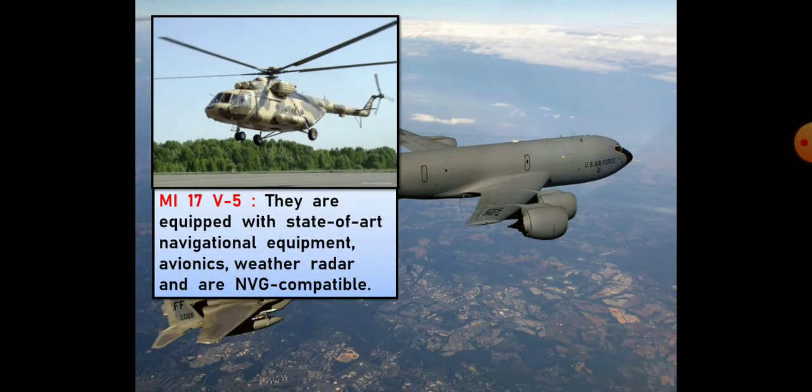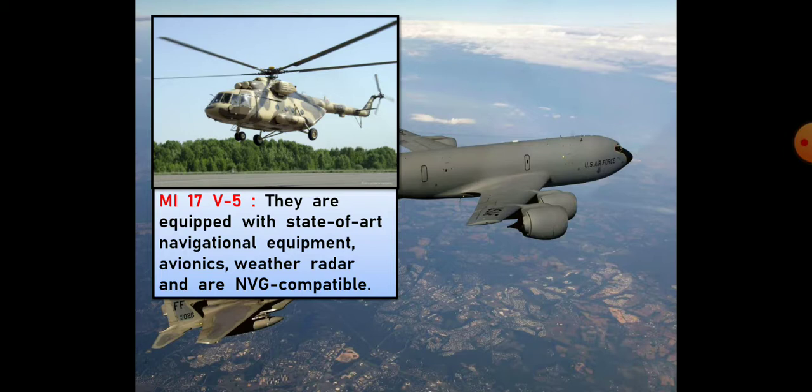They are equipped with state-of-the-art navigational equipment, avionics, weather radar and NVG compatible. That means they are equipped with modern navigational equipment, clear. And avionics means electronic equipment fitted in the aircraft, clear.